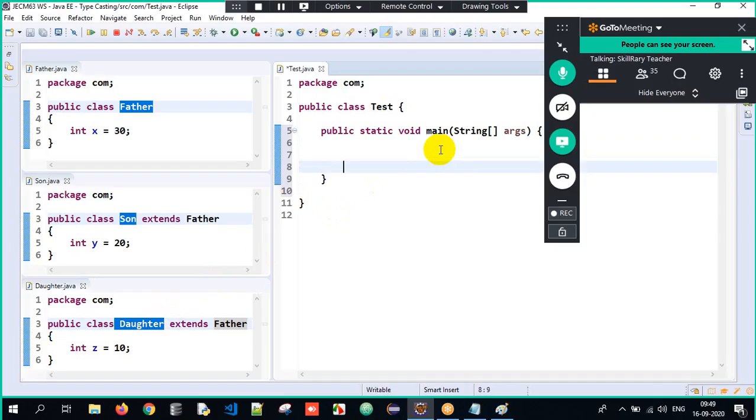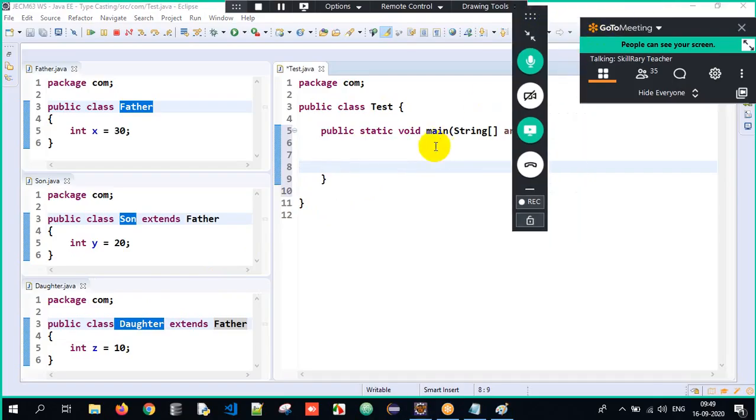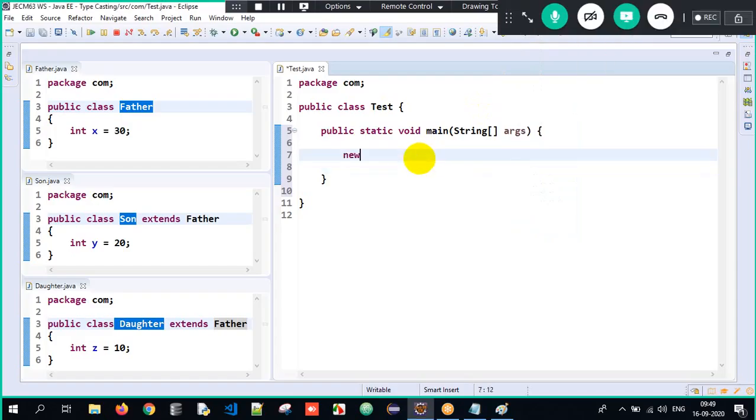Okay, perfect. So now here, what is upcasting? Sir, it's simple. Upcasting is creating an object of a subclass and storing its address into a reference which is of type superclass. So what is happening here? Son has been upcasted now. Son object is being upcasted, so I have to downcast it to son only.